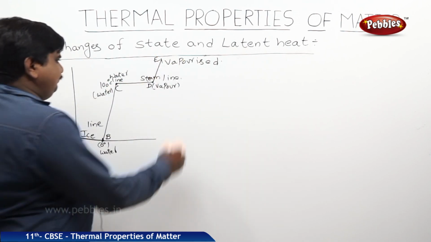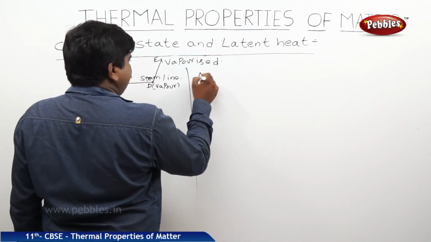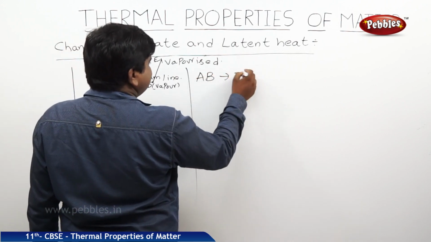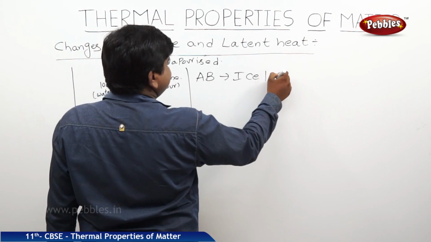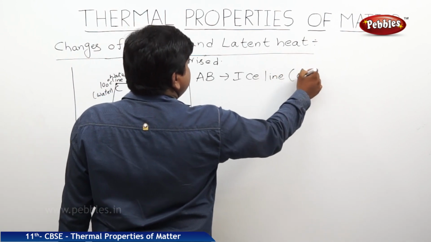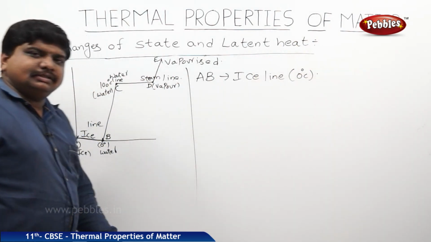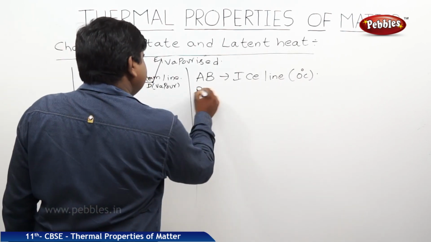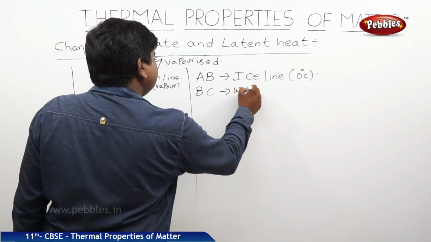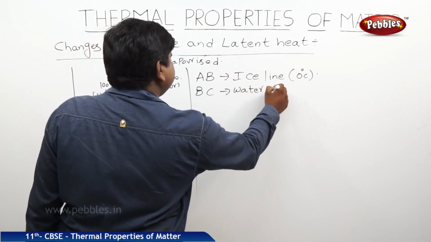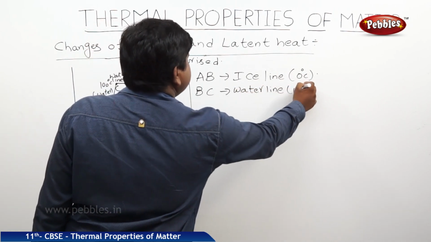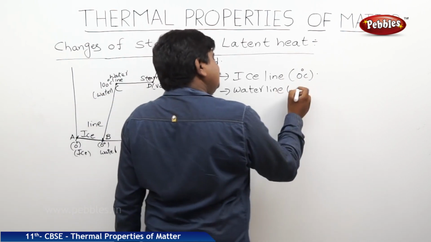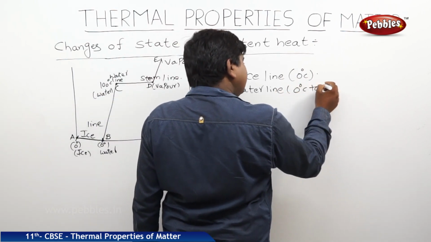So what is the nature of the graphs? We can see this. A to B is the ice line, 0 degrees Celsius. B to C is the water line, 0 degrees Celsius to 100 degrees Celsius.